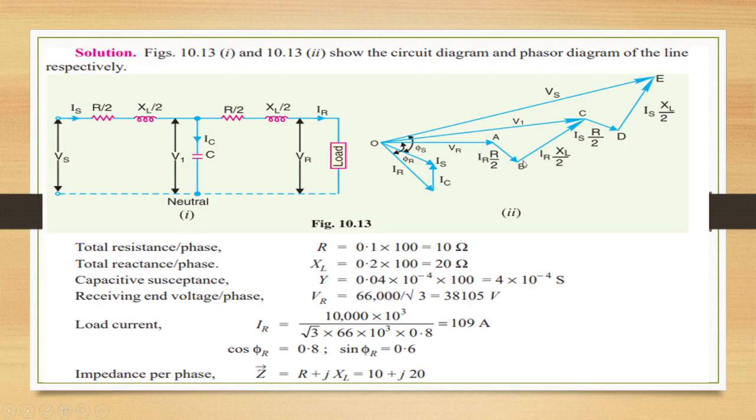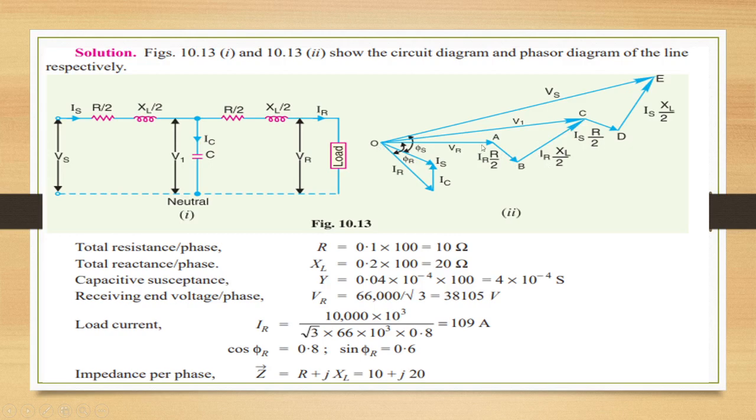Phasor diagram is the same as whatever we have discussed just now. The difference is VR, IR is lagging VR by angle phi R. IC is leading VR by 90 degrees. Vector addition of IR and IC is IS. Then IR into R by 2 is parallel with IR, and IR XL by 2 is perpendicular to IR.